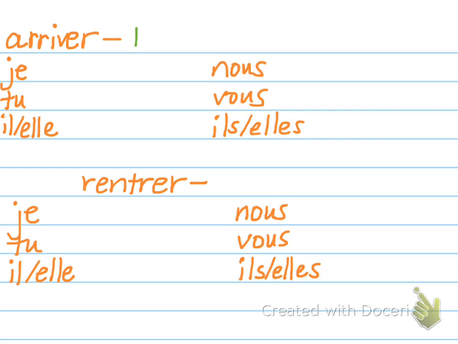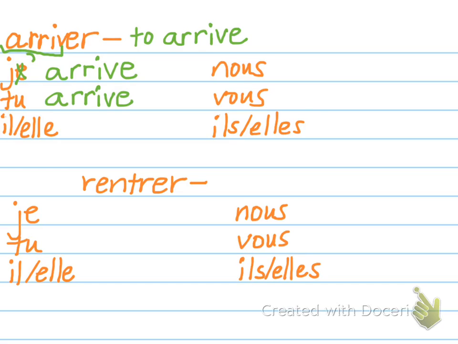So arriver means to arrive. And it's j'arrive. So I have to get rid of the E and make it an apostrophe. A-R-R-I-V, that's my stem, I add an E. So this stem is going to be in all my forms.